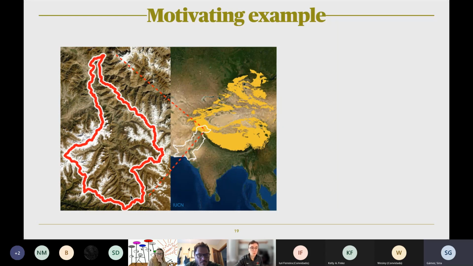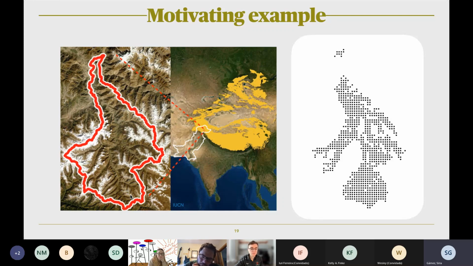The country is white on the right. And we're sampling for snow leopards on the western edge of the snow leopard range, which is in yellow. The study area shape is irregular, and further, it has snow-capped mountains and river valleys, as well as military bases, which means a lot of areas cannot be sampled. So after accounting for that, we're left with the resulting possible sampling locations, which are on the right here.